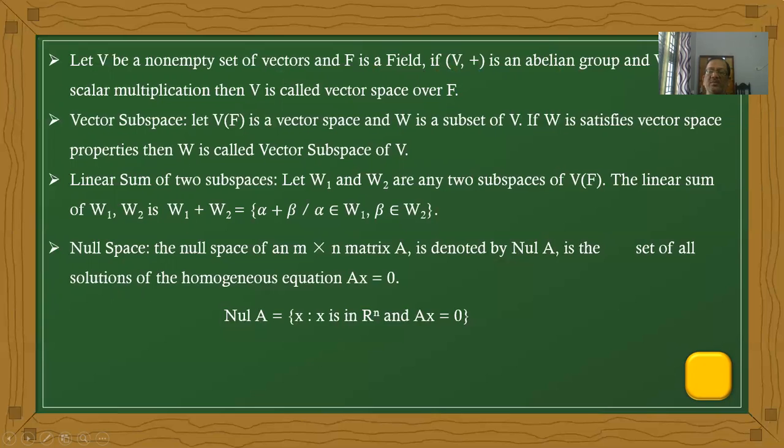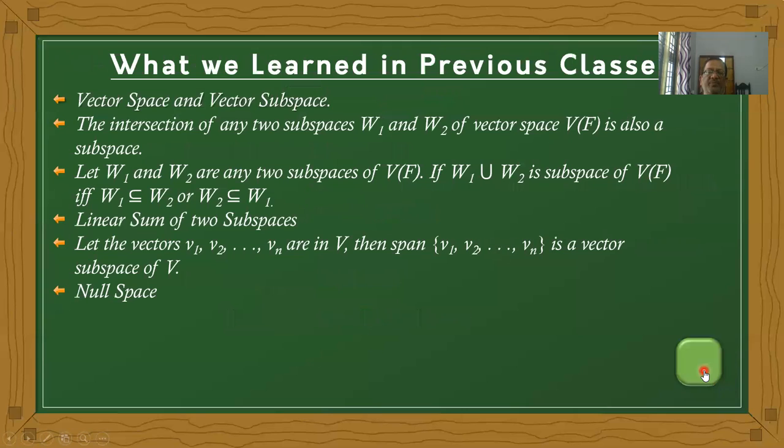Next, what is the meaning of subspace? First of all, there should be a vector space. V is a vector space, and W is a subset of V. If W satisfies each and every vector space property, then W is called a vector subspace of V.